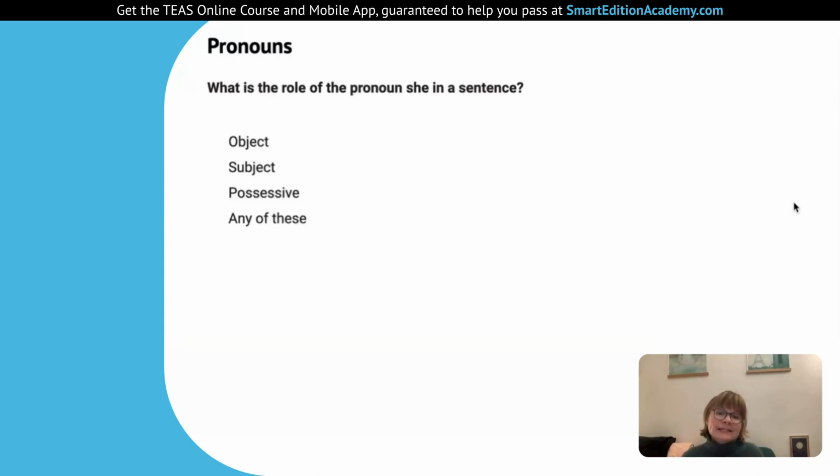And in any of these, well, no, we can't just put she into all these positions. So we can't say she likes she to be the object. No, no, no. And we can't say she likes she friends to be the possessive. No, no, no. It only works as the subject. She likes. So it's answer 2.